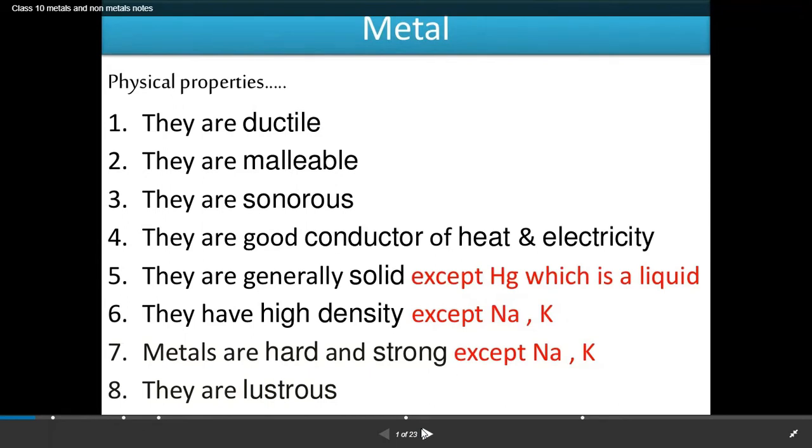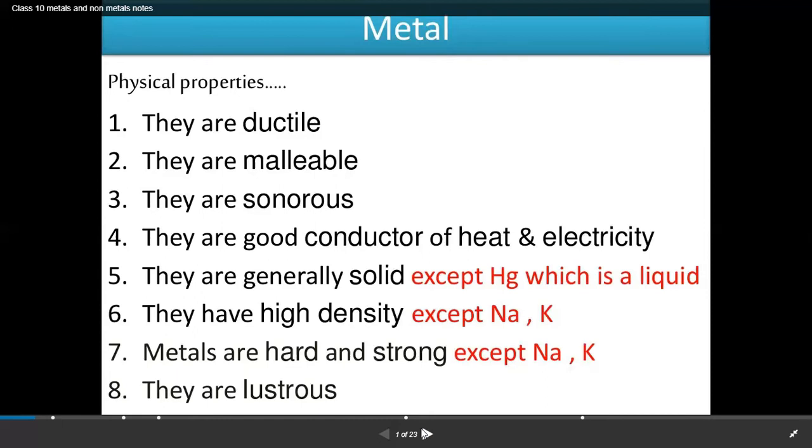For example, aluminium. The foil of aluminium is made up of aluminium sheets, which are beaten and reduced into thin sheets. They are sonorous, which means that sound travels through metals. They are also good conductors of heat and electricity, which means that heat and electricity can travel through metals. Metals are generally solid in nature, but there is always an exception. Mercury is a liquid at room temperature.